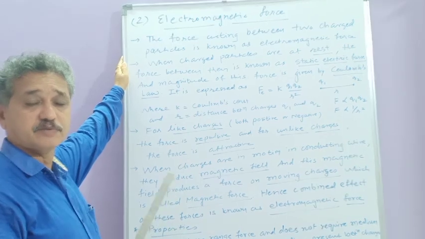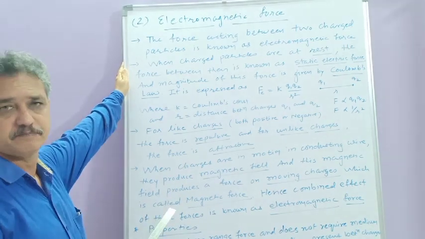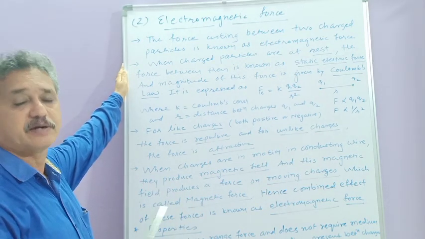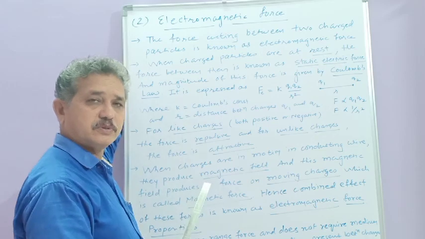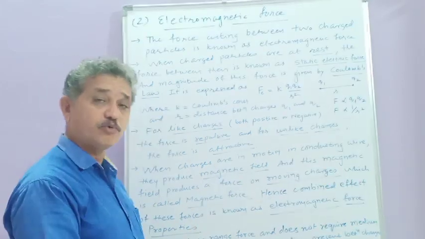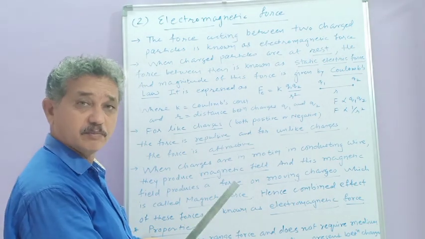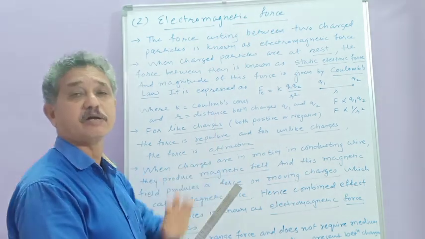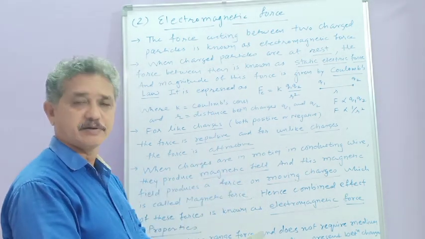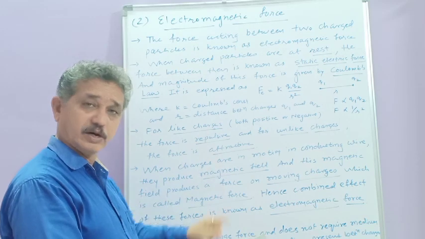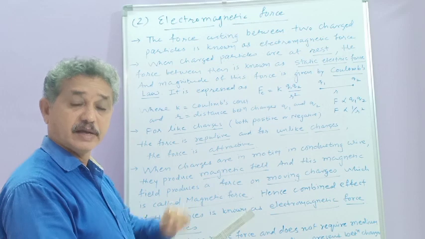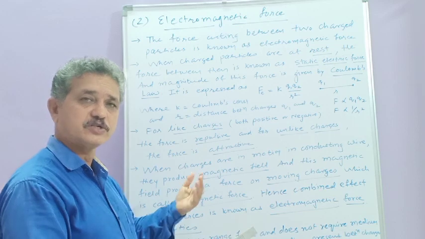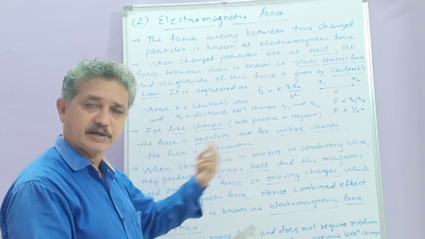We remember it is a force acting between two charged particles. If the charged particles are at rest, then the force between them is electrostatic force or electric force. But if the charged particles are in motion, where could they be in motion? They may be in motion in a conducting wire. When these charges flow through a conducting wire, they generate electric current. Due to electric current, a magnetic field is generated surrounding it, and due to this magnetic field, the magnetic force arises. So if the charges are stationary, then between them there is electric force.